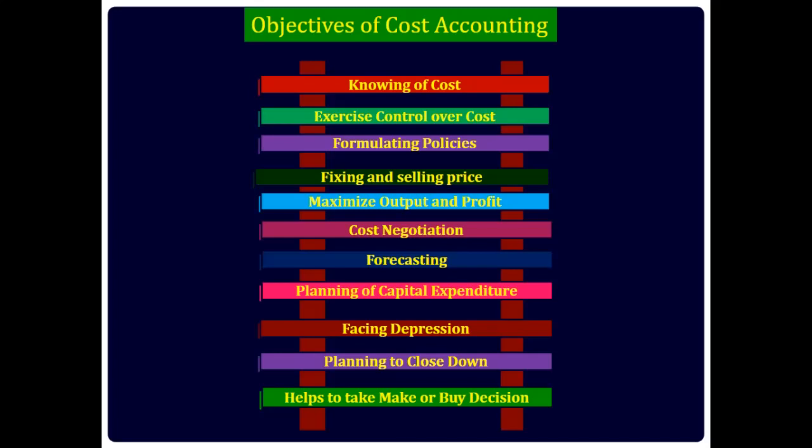Maximize output and profit. By using cost accounting techniques, the management can increase the level of output and profit also. The cost accounting records may point out the weak points of the organization. Therefore, the management can take appropriate action to increase the output and the profit. Cost negotiation. The basic industries may have to face problems of price negotiation with the government authorities. Cost accounting system provides a basis for such negotiations.